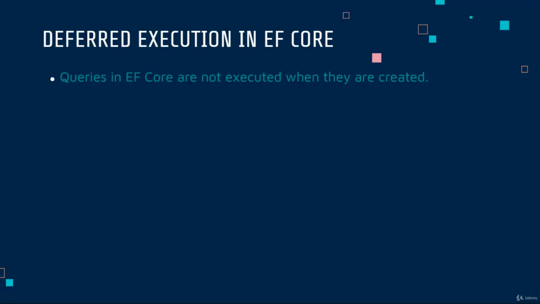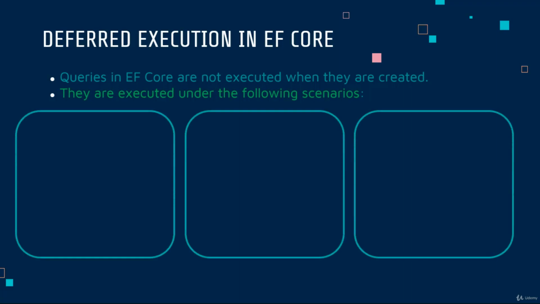Queries in Entity Framework Core are not executed when they are created. The execution of a query in EF Core is deferred until one of certain conditions or scenarios is met. Let's understand that with examples. So the queries that we define in EF Core are executed under one of the following scenarios.